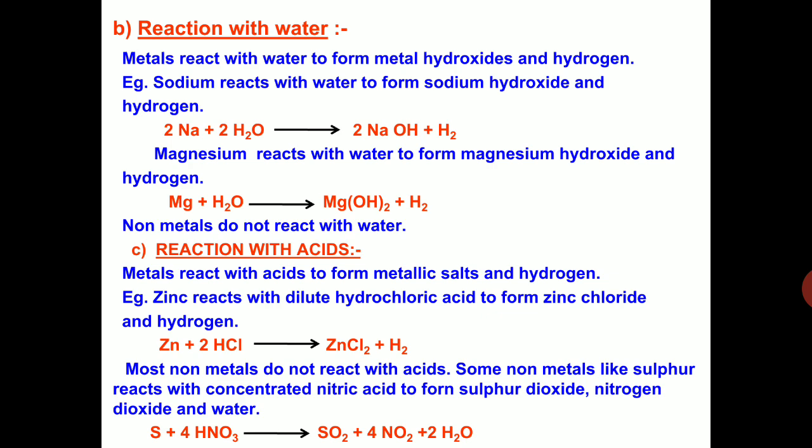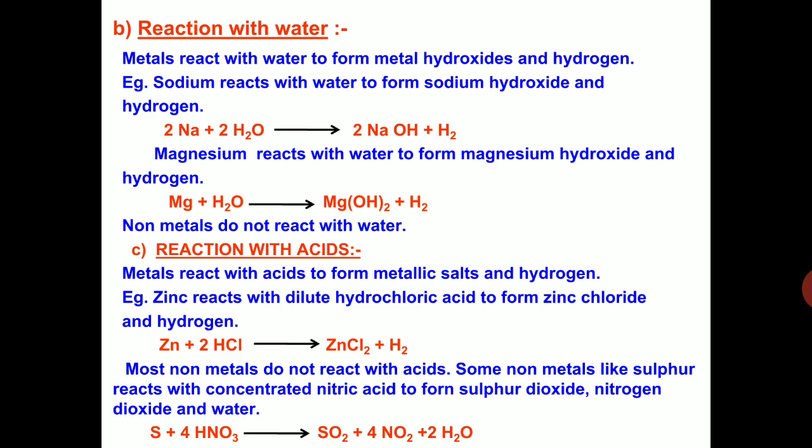Then we learned about the reaction of metals with water. Metals also react with water to form metal hydroxides and hydrogen. For example, sodium reacts with water to form sodium hydroxide plus hydrogen. So we can write 2Na plus 2H2O gives 2NaOH plus H2. This is the chemical equation of that reaction.